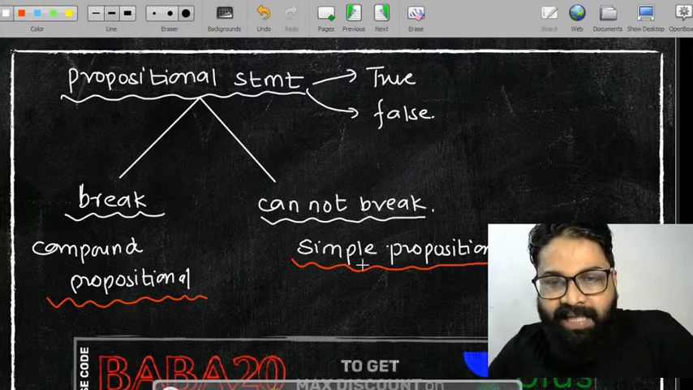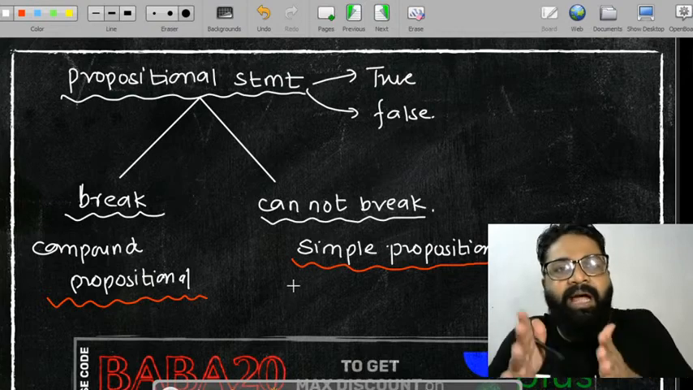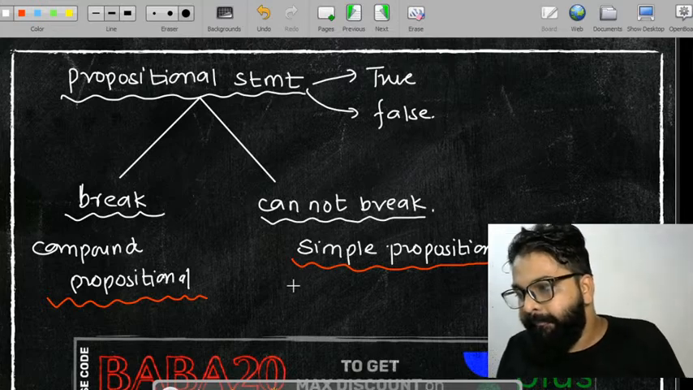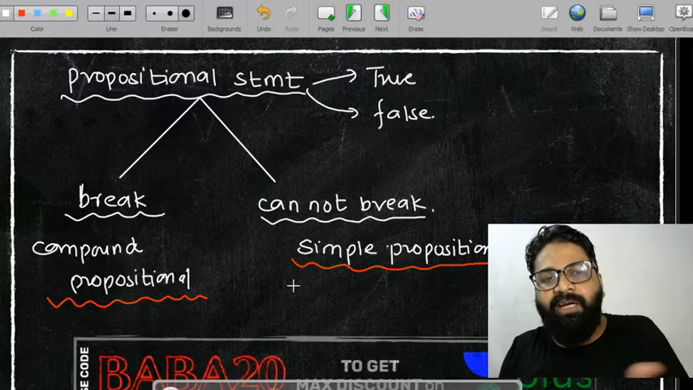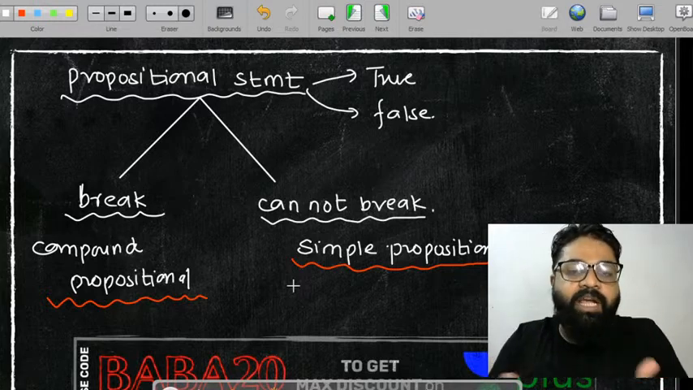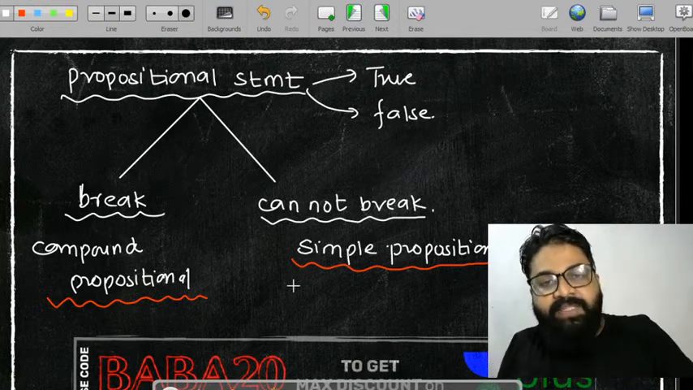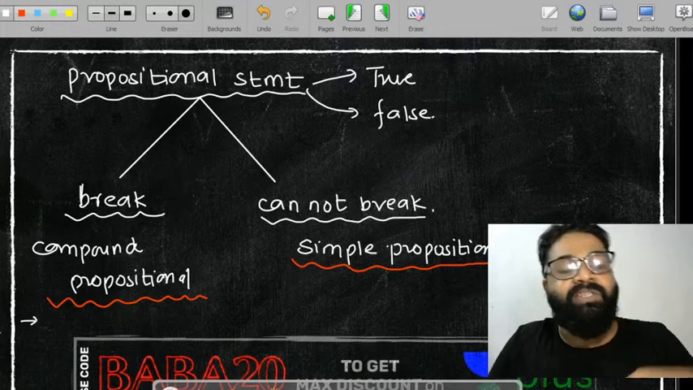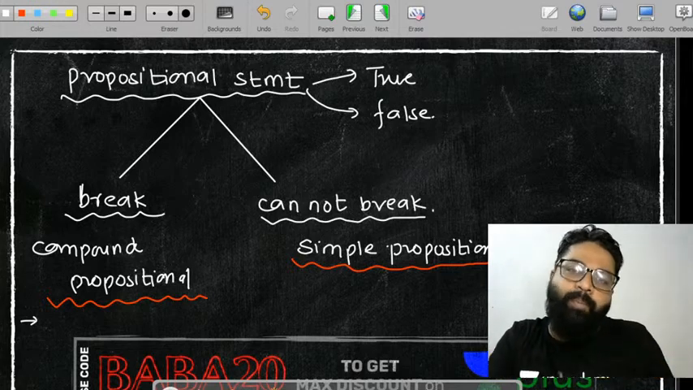एग्जांपल के लिए, let's see that. Suppose my name is Satish Yadav. This is a statement and I cannot break it, and this is true. In mathematics we are calling it a propositional statement. So first thing, we cannot break it. Second, where we can break it: my name is Satish Yadav and today is holiday. तो यहाँ पे मैं इसको ब्रेक कर सकता हूँ.